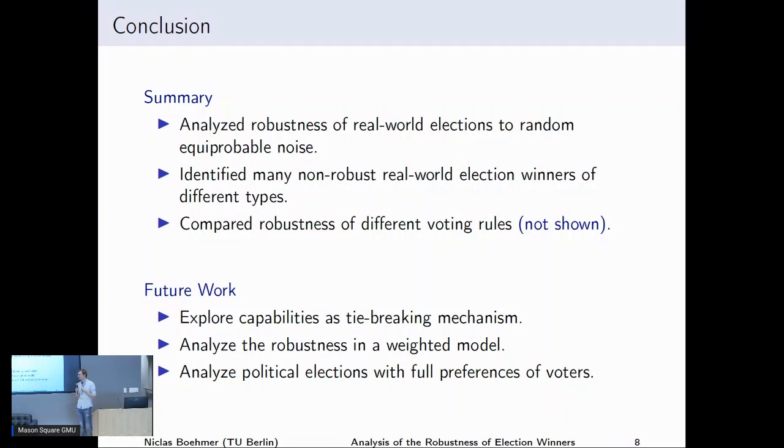Hi, thanks for the talk, very interesting. Which tools are you using to solve these kinds of problems, to do the swaps? Which models? What we are using here is the so-called Mallows model. The Mallows model is a model to sample votes, where you have a central vote, and the probability of sampling a vote is proportional to its distance to the central vote, where distance means the swap distance, so the number of swaps of adjacent candidates that you need to make to transform this vote into the central vote.